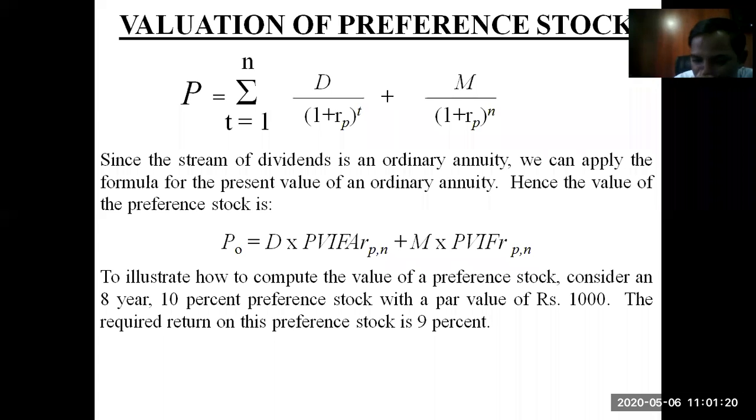It's the interest amount the company will pay you every year. If the par value is 1000, then the interest amount comes to 100 rupees. Maturity period is 8 years and the required rate of return from the preference stock is 9%. So when you discount these future values into present value, you will have to discount them at 9%, because it is your required rate of return.